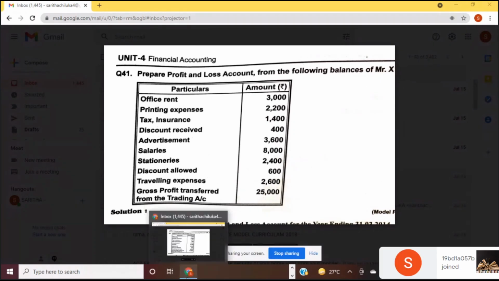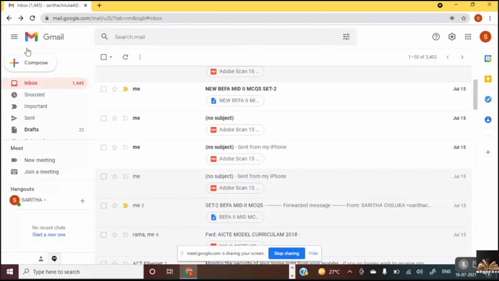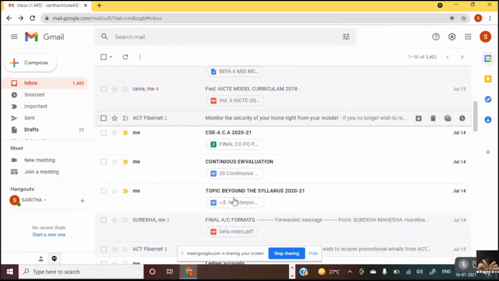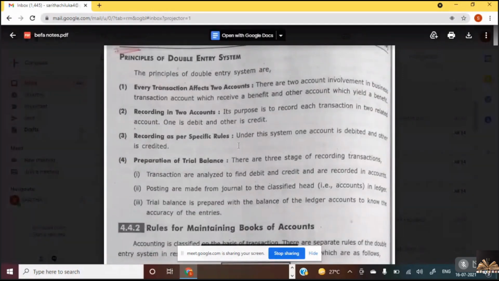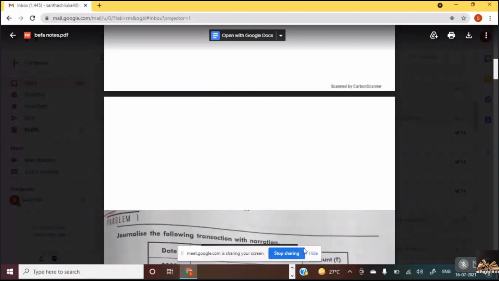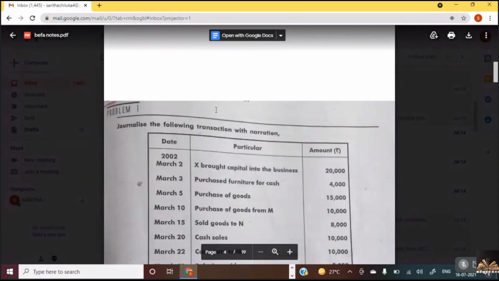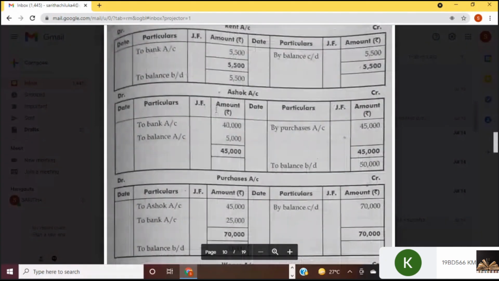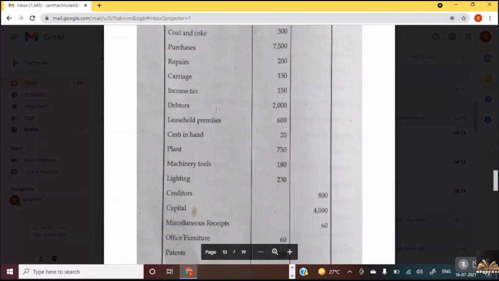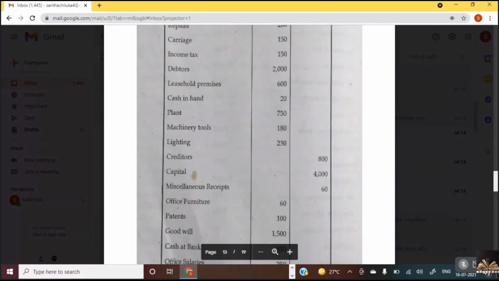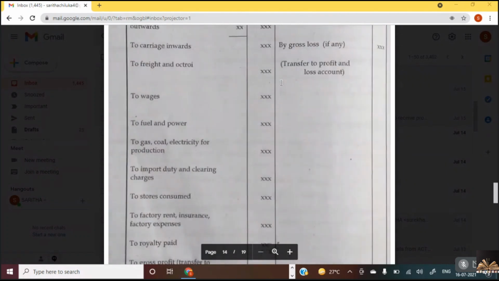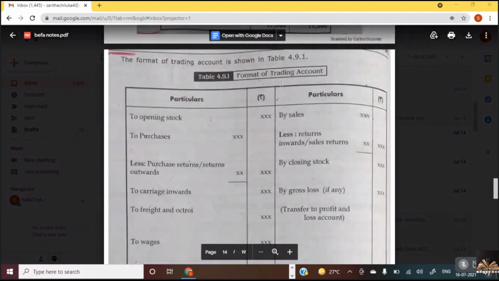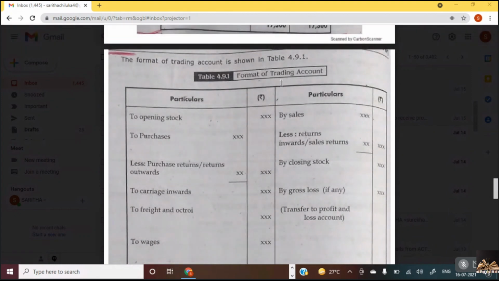We need to prepare how many statements in final accounts? How many accounts do we need to prepare in final accounts? Nana, please respond. What are the 3 accounts that we prepare in final accounts? Can you hear me, Nana? Hello. Yes, ma'am. What are the 3 statements that we prepare in final accounts? First is trading account, second is profit and loss account, third is balance sheet, isn't it?